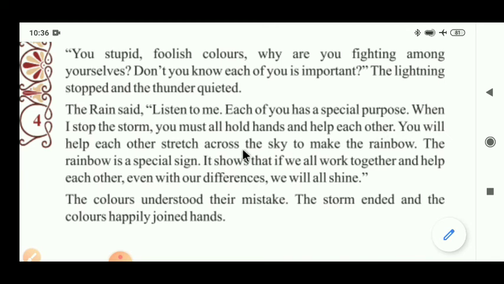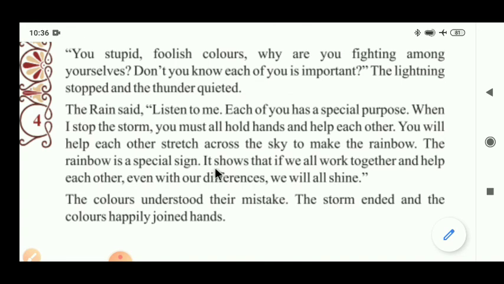You will help each other stretch across the sky to make the rainbow. All colors combined, joined with each other, make a beautiful rainbow in the sky. The rainbow is a special sign. It shows that if we all work together and help each other, even with our differences, we will all shine. Here a symbolization is given.